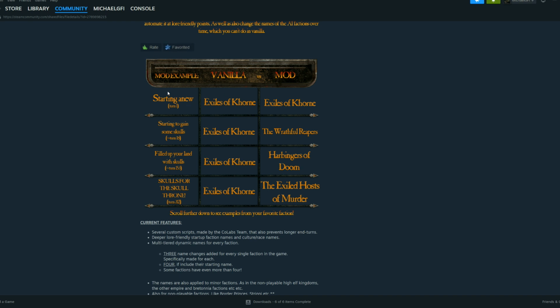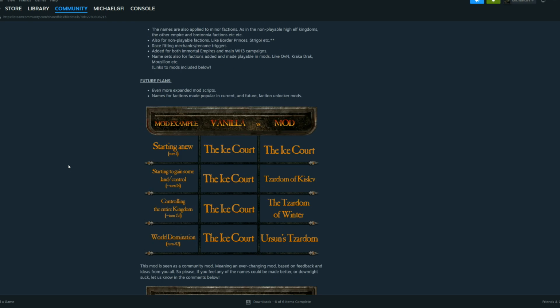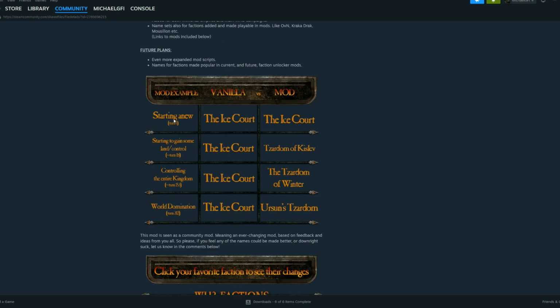So here you can see this is an example with the Exiles of Khorne. This is, of course, Skarbrand, where he starts out with the simple old Exiles of Khorne name, but as he grows and gets more skulls, then the name of his faction changes. And this is quite interesting. This is an example here now of Kislev.